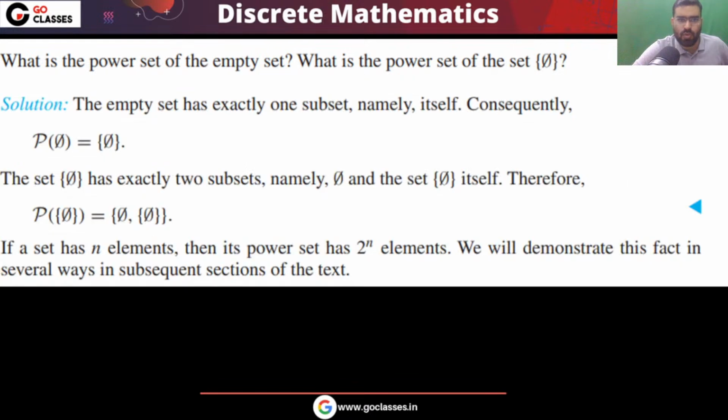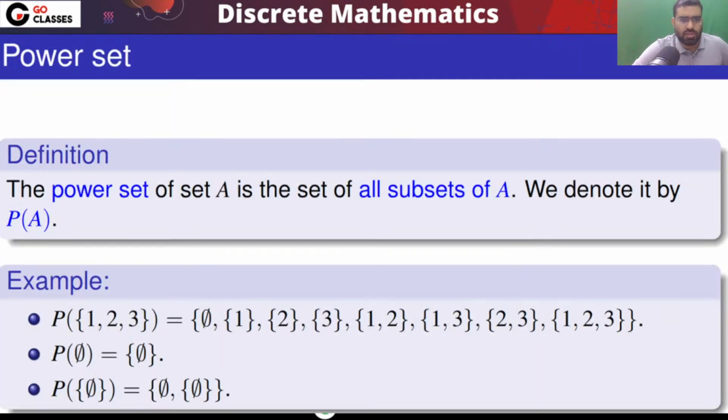Okay, let's move on. So these questions you can do. So this is the definition. Power set of a set A is basically the set of all subsets of A. So that is your power set.